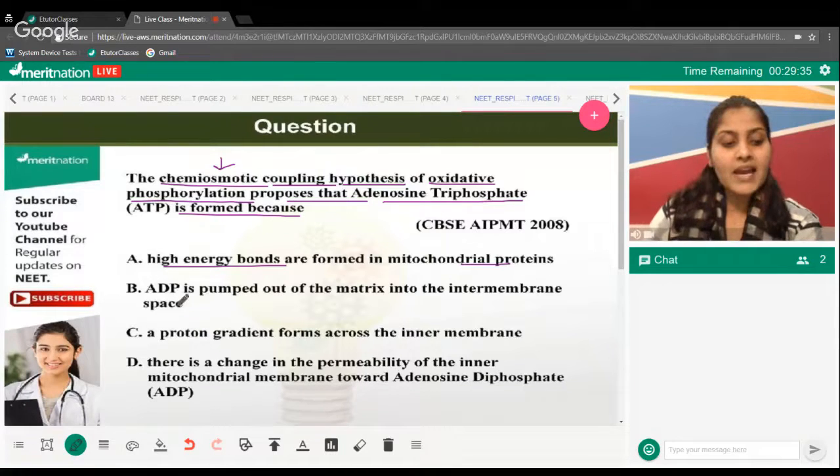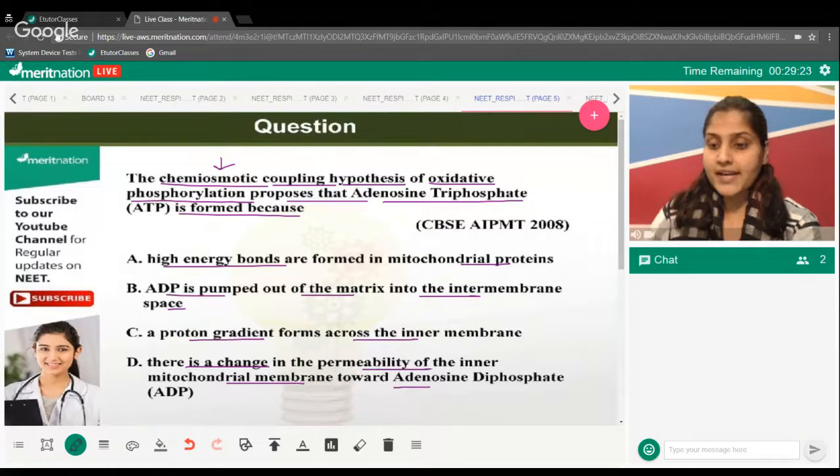ADP is pumped out of the matrix into the intermembrane space? A proton gradient is forming across the inner membrane? There's a change in the permeability of the inner mitochondrial membrane towards ADP? Which option seems to give you the right answer? Your time is about to get over, and it's finished.